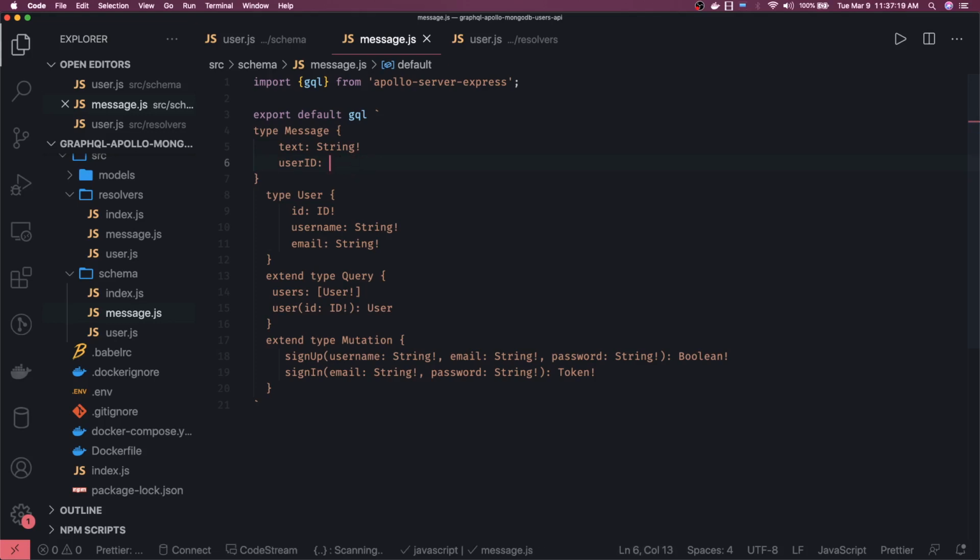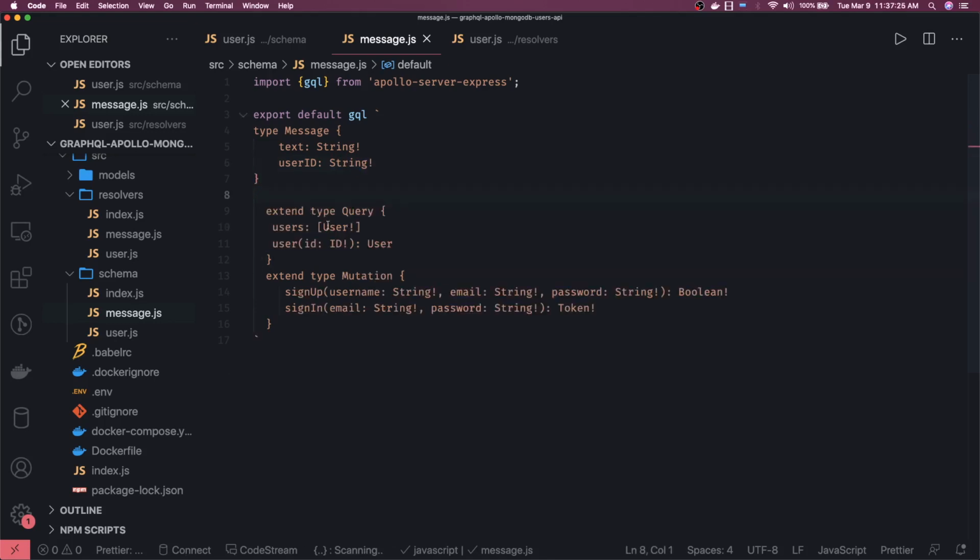And we don't have more than that. We'll just have extend type query. It will say messages. If it is plural, we will return all the messages in an array format, and we can also do message by ID, and it will return a single message object.